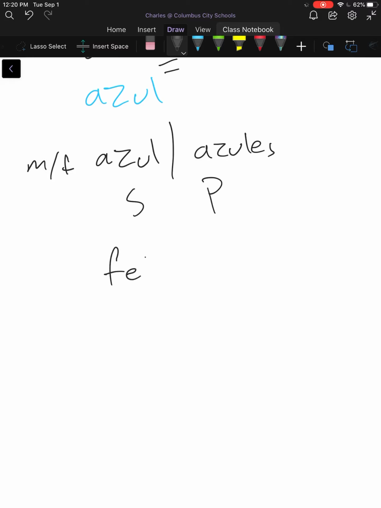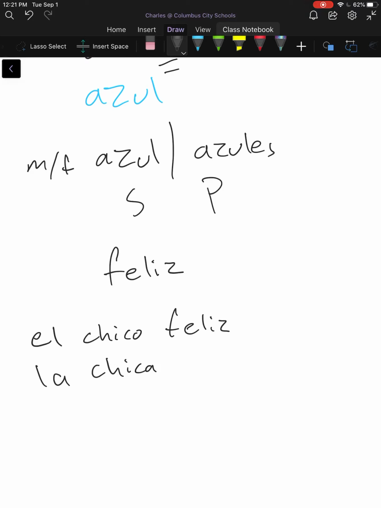Feliz means happy. You can have one happy person, el chico feliz, because the feminine's the same. So it's going to be just like the L or the E. It's only going to be singular plural.